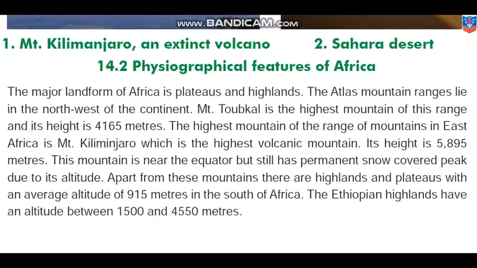This mountain is near the equator, but still it has a permanent snow-covered peak due to its altitude. The height of the mountain is so high that even though it is situated near the equator, which means it must be receiving extreme heat throughout the year, still the tip of the mountain is always covered with snow. Apart from these mountains, there are highlands and plateaus with an average altitude of 915 meters in the south of Africa. The Ethiopian highlands have an altitude between 1500 and 4550 meters.